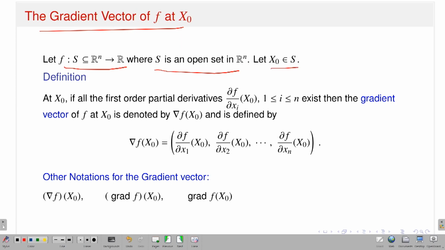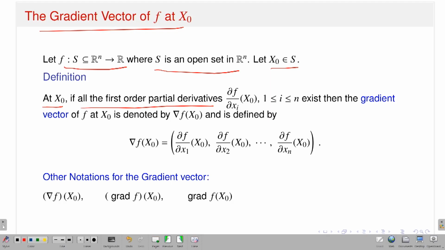Suppose f is a function from a set A subset of Rn to R. Since it is Rn, I have n linearly independent vectors, or n coordinate axes, so I can talk about the existence of partial derivatives in n axis directions.